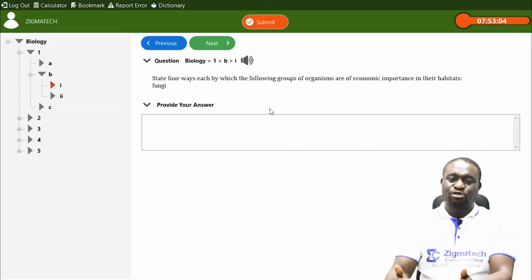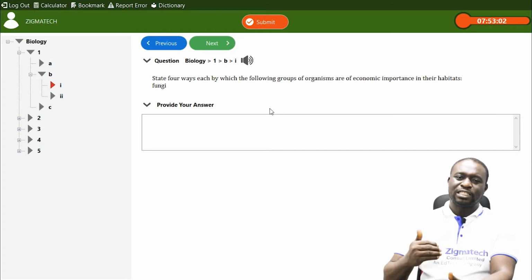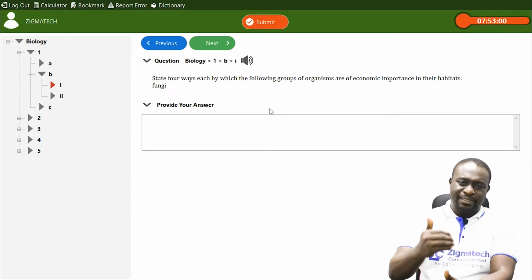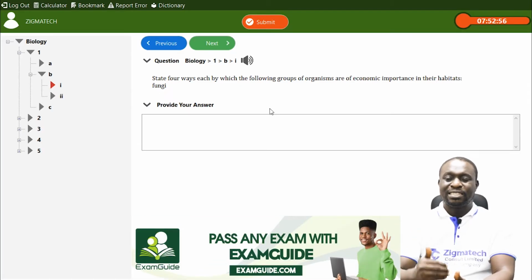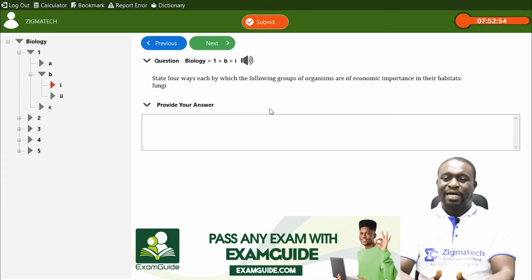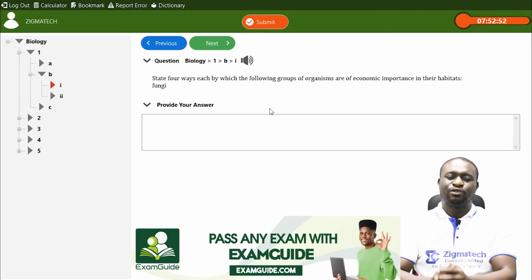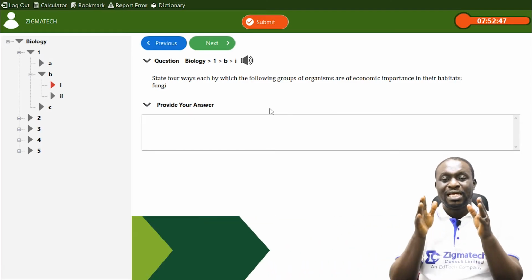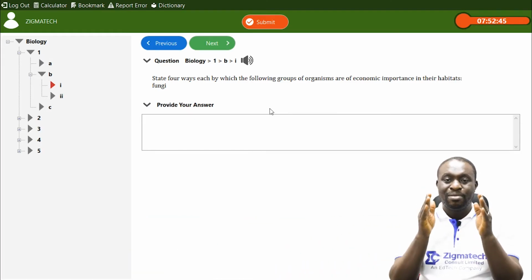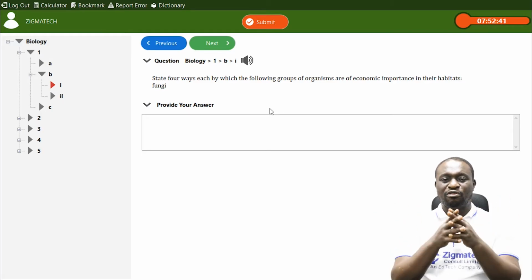That is what we're looking at, how these living organisms impact their ecosystem or the habitat they find themselves in. Now, the first one we have here is fungi. Please take note, fungi is a non-green plant. Now, we have different examples of fungi.